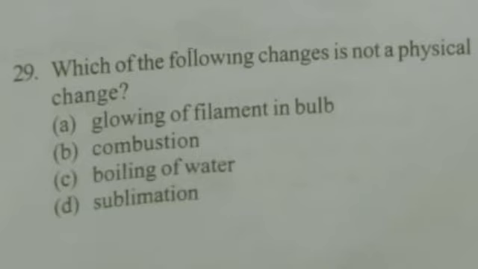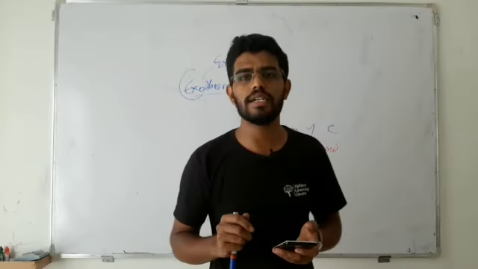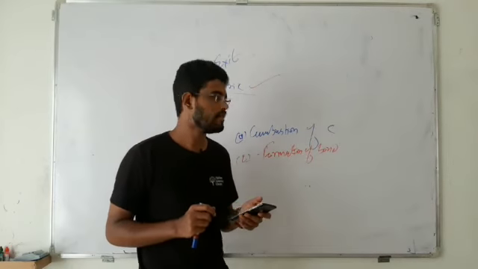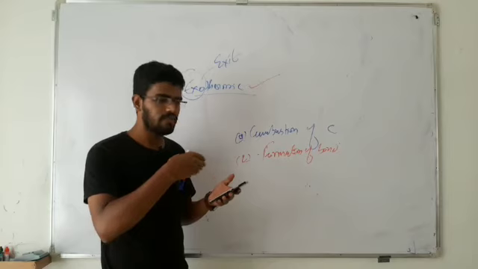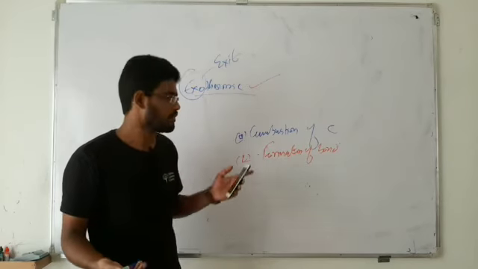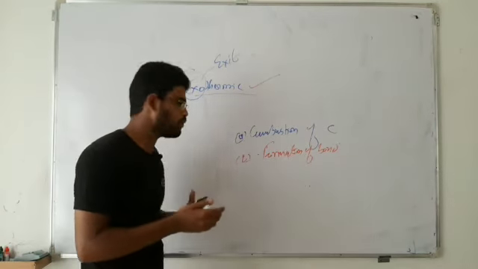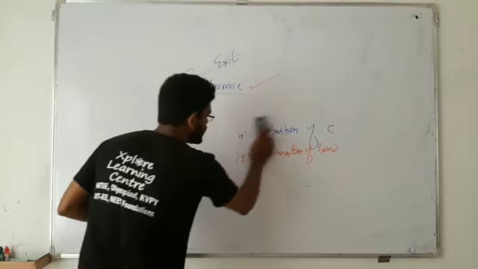Here simply you need to know the meaning of different terms, right? Easily you can choose the option B as your correct answer because it is combustion, and combustion we know it is a chemical reaction, right? Combustion is a chemical reaction. Apart from that, definitely should be physical processes as one options we have got. But try to understand other meaning of other options also.